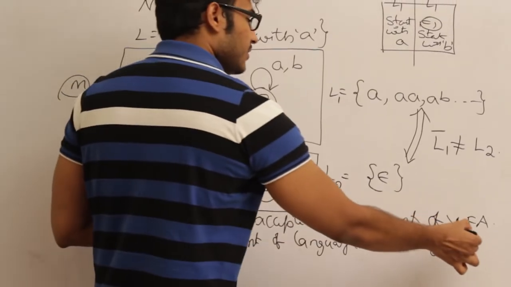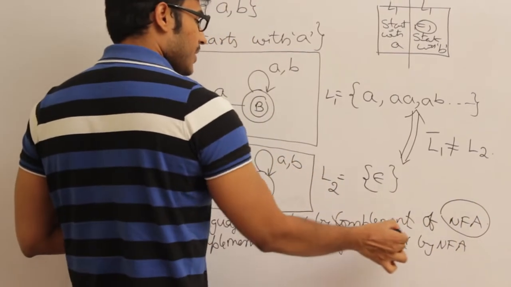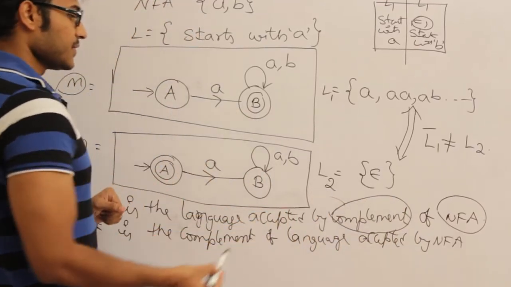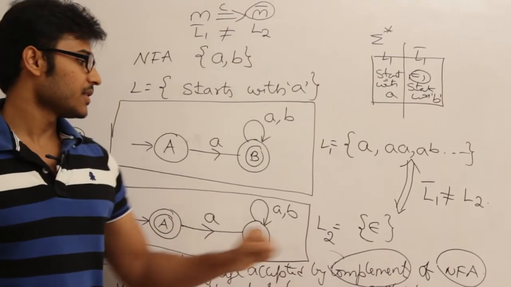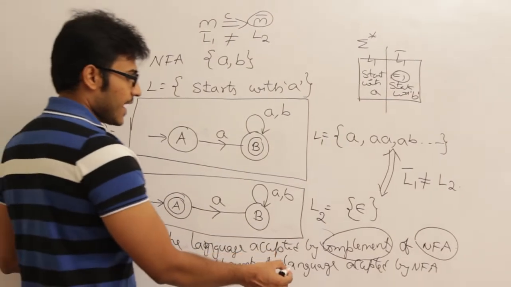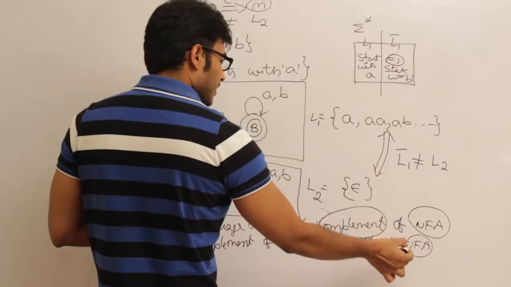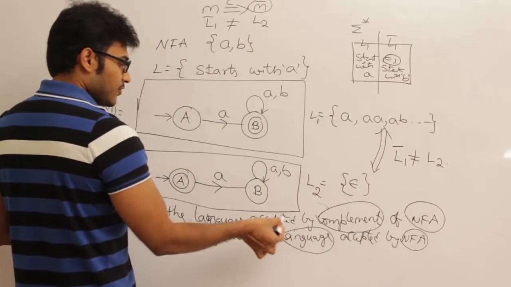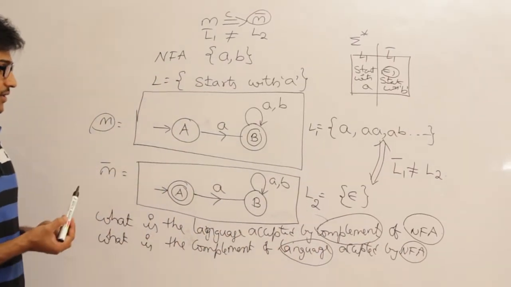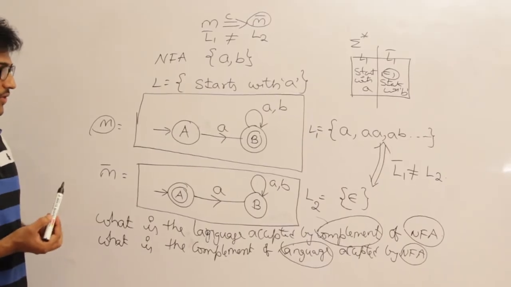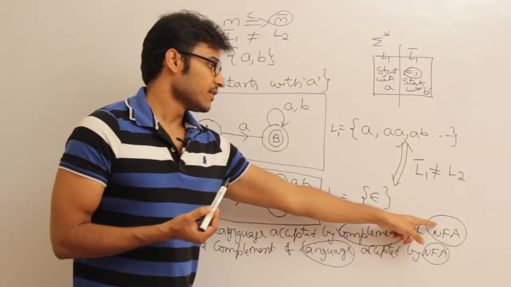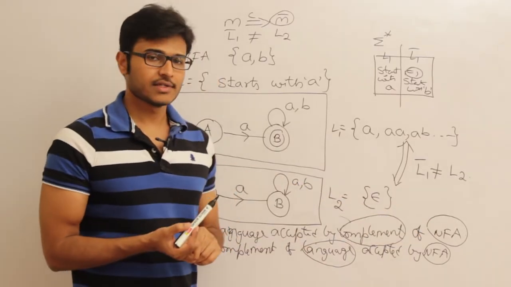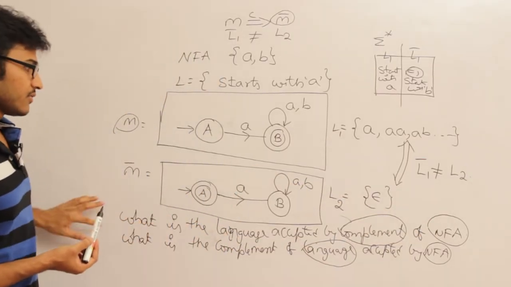Which means take the NFA, do the complementation of the NFA, and then find the answer. And the other one is: what is the complement of the language accepted by the NFA? Which means take the language accepted by the NFA, find out the language, and then complement the language. Both are very different. Okay, you have to understand the difference. Since the complementation of an NFA need not necessarily complement the language, these two questions are very different.